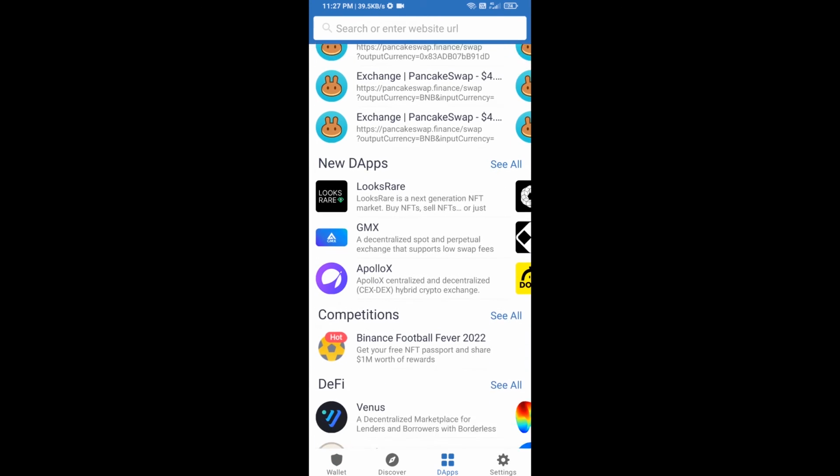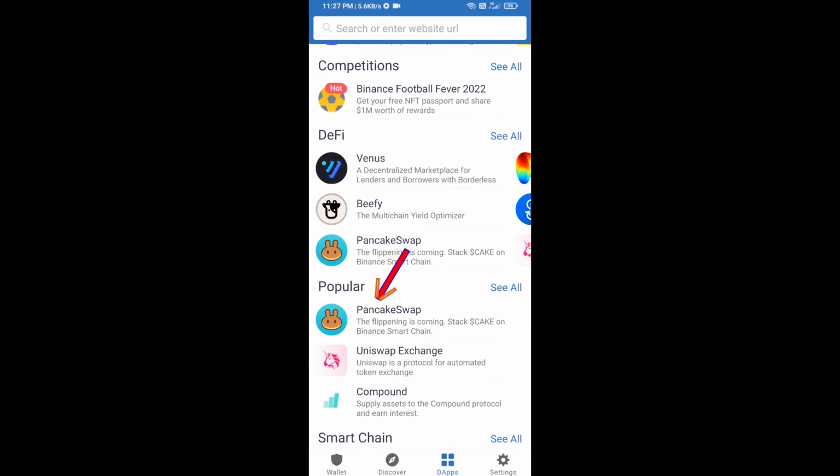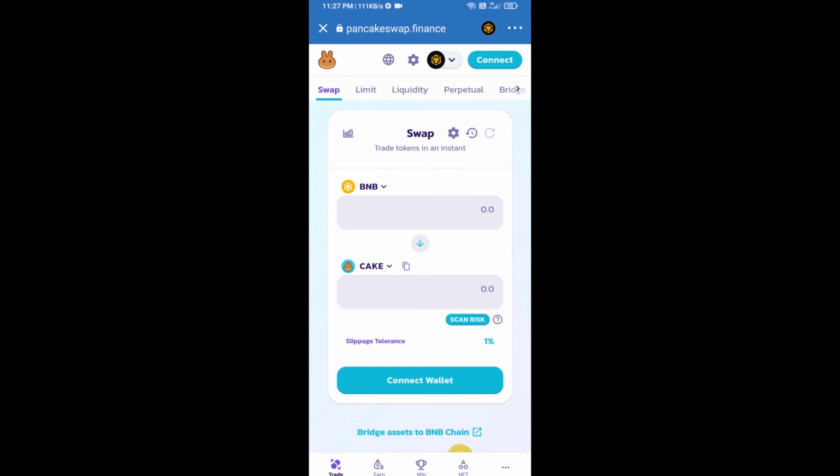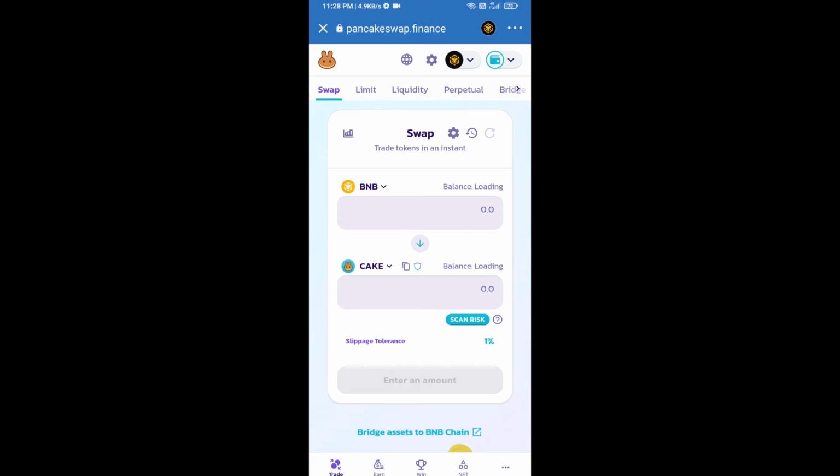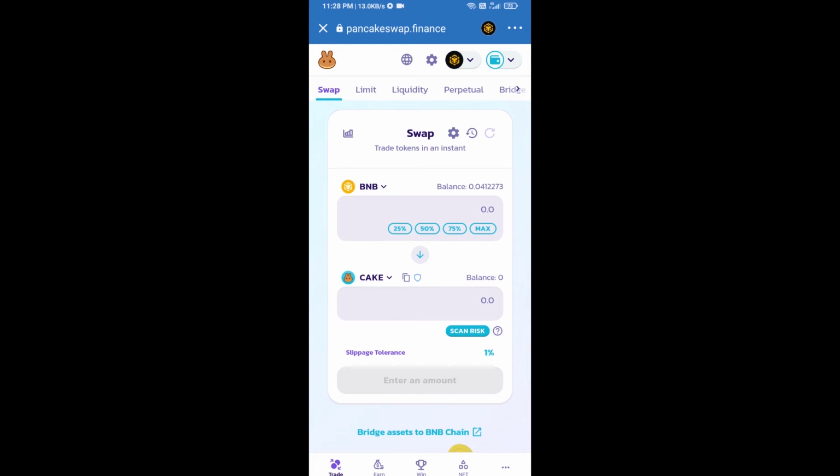and go to PancakeSwap exchange. Click on PancakeSwap. After that, you will connect the PancakeSwap exchange from Trust Wallet. Click on Connect Wallet. Then click on Trust Wallet. So Trust Wallet has been successfully connected to the PancakeSwap exchange.